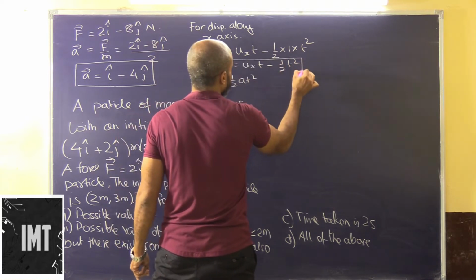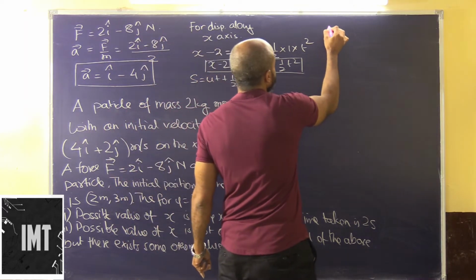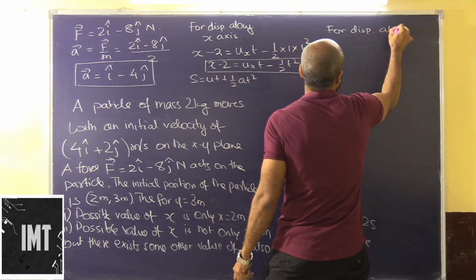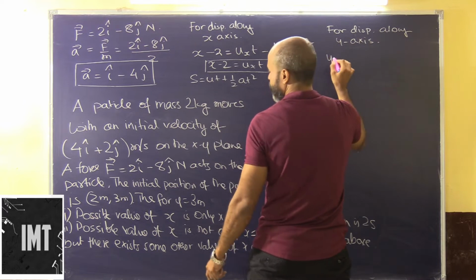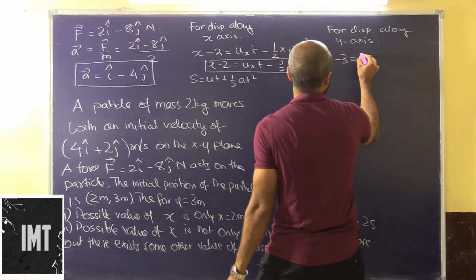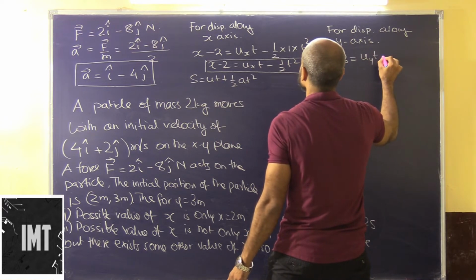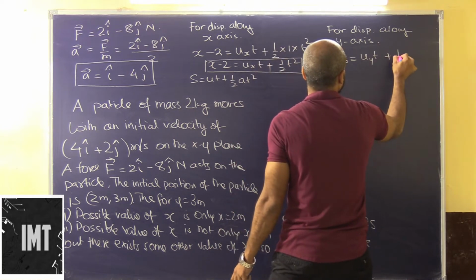This will be the displacement. Now for displacement along the y axis, we will have y initial coordinate is 3, so displacement will be minus 3. This will be equal to uyt, this will be plus half a.